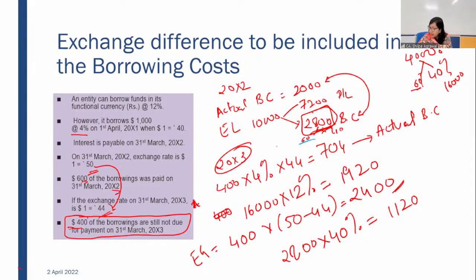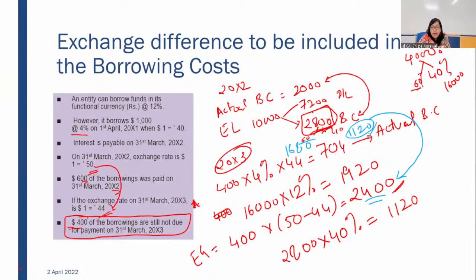This 28,60,100, 40% is coming to 1120, and this is 1680. 1680 was on account of $600 which had already been paid. 1120 is on account of $400. So we will be comparing this 1120 with 2400. We cannot revert the complete 2400 back.